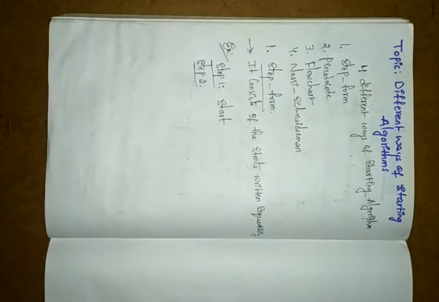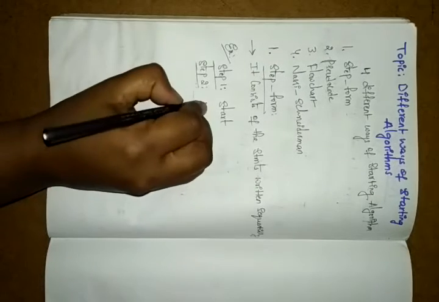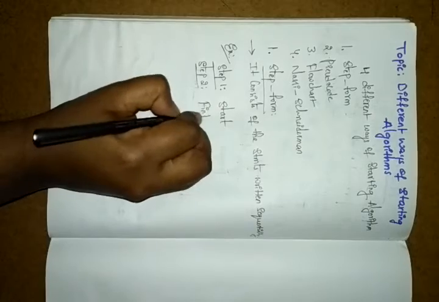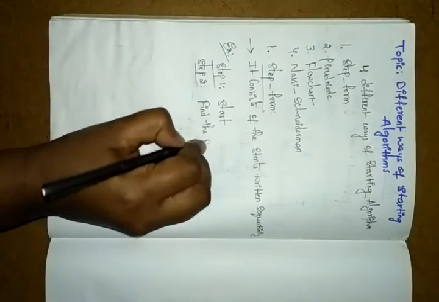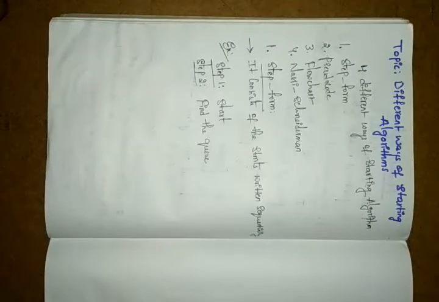find the queue. Here we are taking the number of persons in the queue, right? So first you have to find the queue. Where do we have the queue? First of all, you have to find the queue. Once you find the queue, then you have to count the persons.